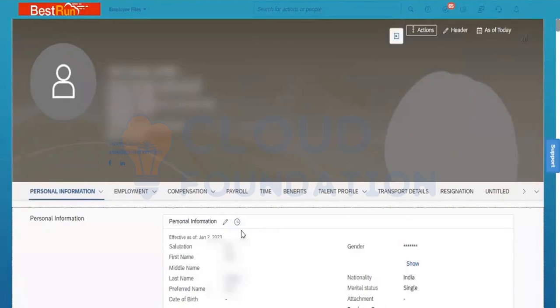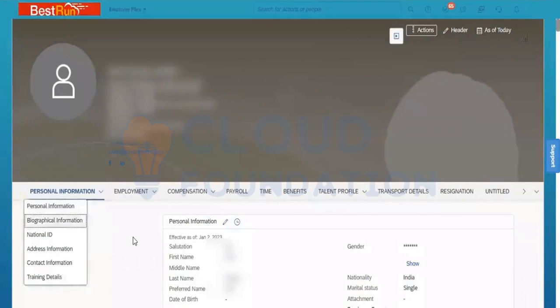That portlet can maintain the history. Now you can see that for the first line information, the history can be maintained here. Now if I go to any other portlet, let me take biographic.